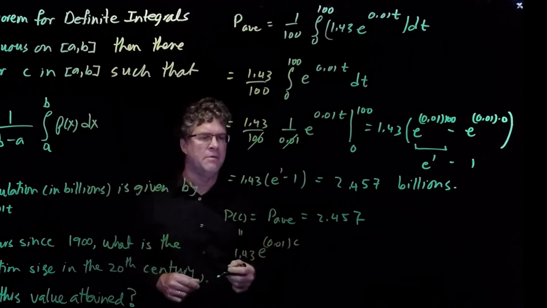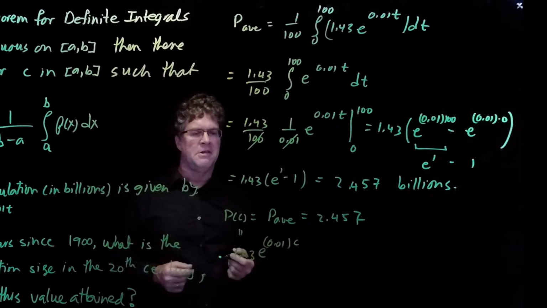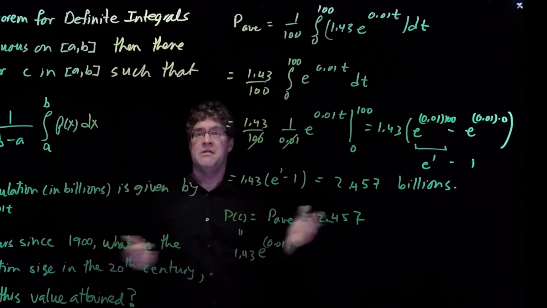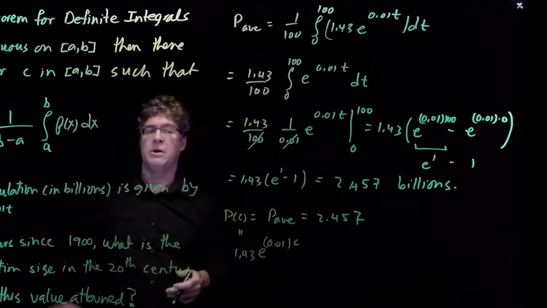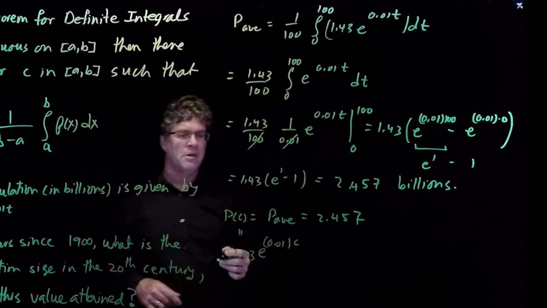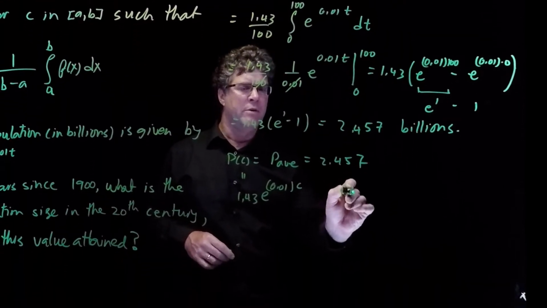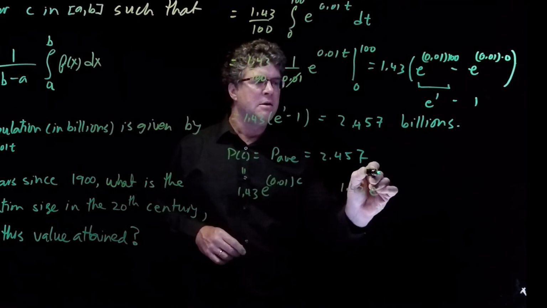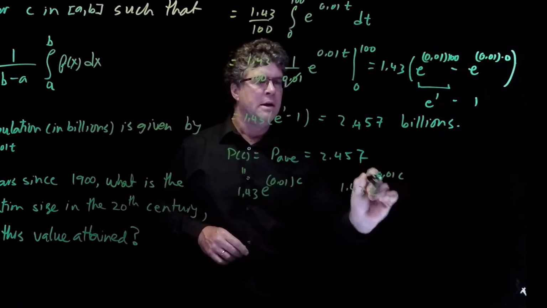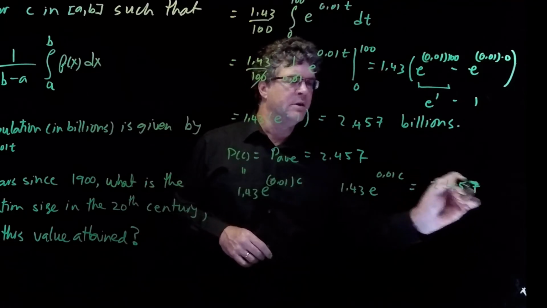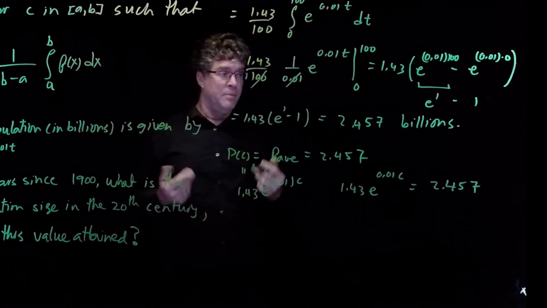We want to solve this equation for c, and then we'll know what year it is where the world population size was equal to the average population over the 20th century. Let's go ahead and do that. I'll rewrite it here so it's nice and clear: 1.43 e to the 0.01 c is equal to 2.457.